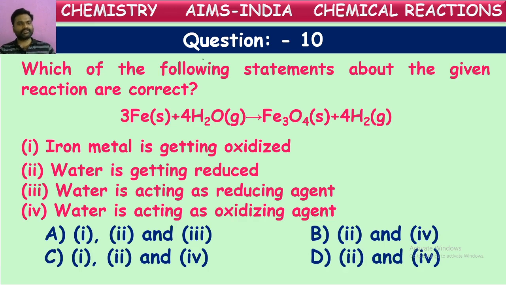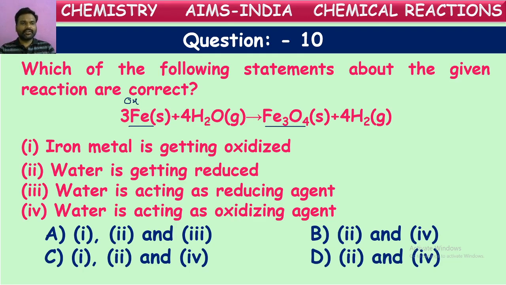Now, let us see the equation once again. Iron combining with oxygen to form iron oxide and hydrogen. So, what is happening here? Let us see one by one. First, iron is in the free metal form before the reaction, but after the reaction, if you observe, it gained certain oxygen atoms. So, this gaining of oxygen atoms is called oxidation. We can say iron underwent oxidation.